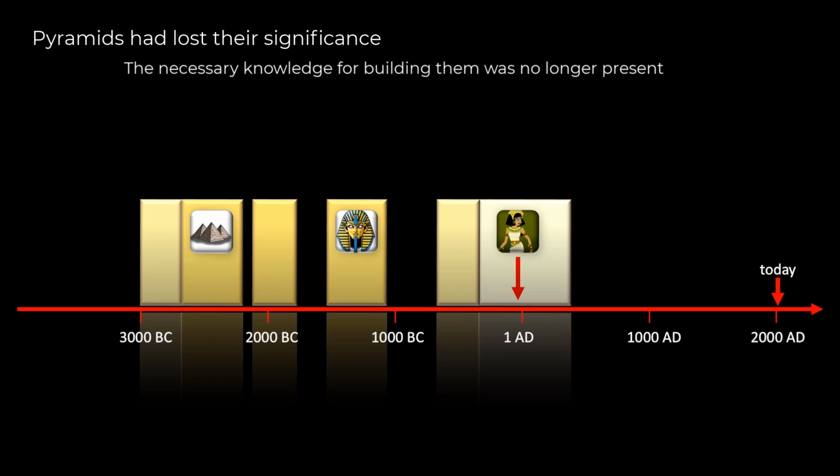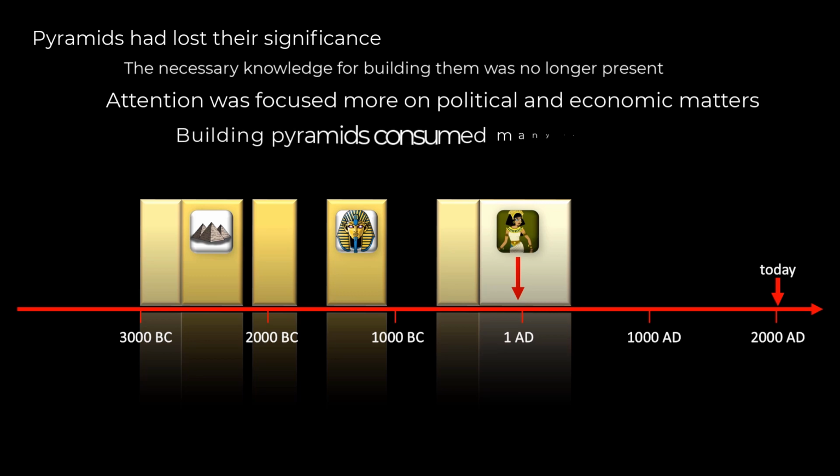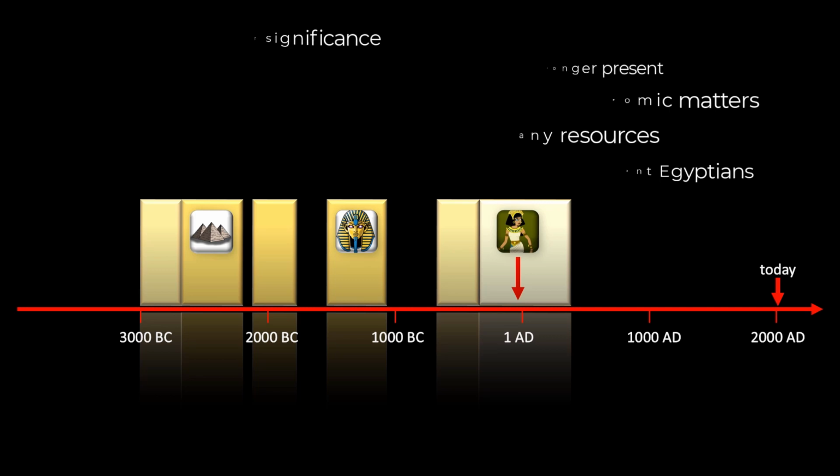It was also a time when the Romans were on an expansion course around the entire Mediterranean, and Cleopatra's attention was more focused on political and economic matters than cultural or archaeological issues. She was particularly concerned with asserting her power and independence over the Romans. And one must remember that such a pyramid building would have swallowed any amount of money and resources. Cleopatra also had a very different background than the ancient Egyptians. As a Ptolemaic, she did not have the same connection to Egyptian culture and history as earlier pharaohs.